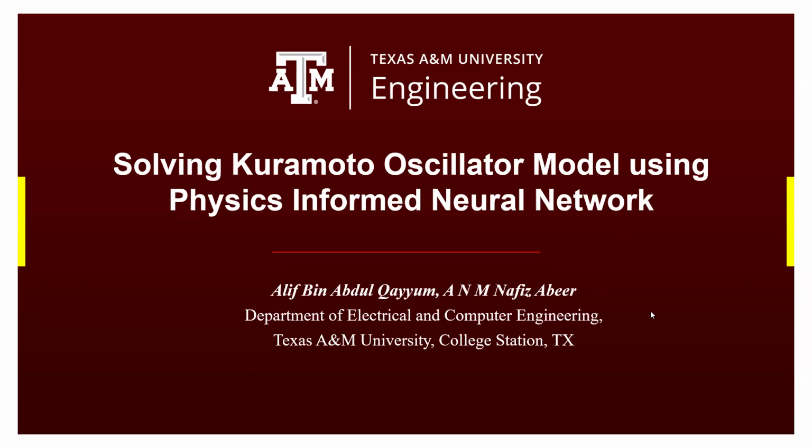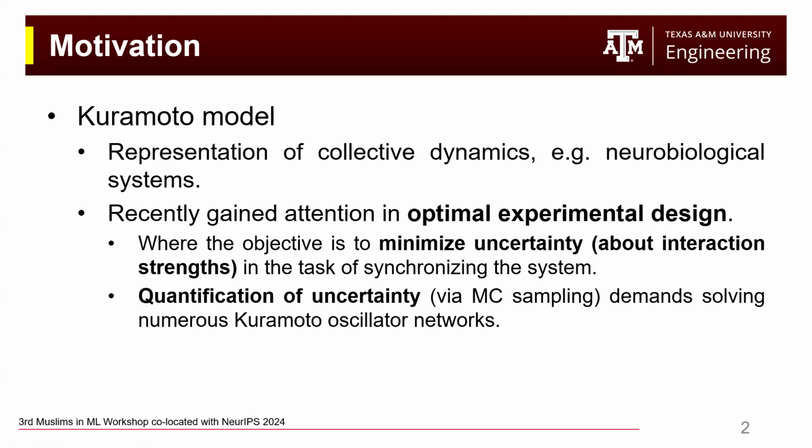I'm going to present our work solving Kuramoto Oscillator model using physics-informed neural network. This work has been accepted to the third Muslims in ML workshop, co-located with NeurIPS 2024. Kuramoto model is actually a way of representation of collective dynamics, for example, neurobiological systems. This has recently gained attention in optimal experimental design.